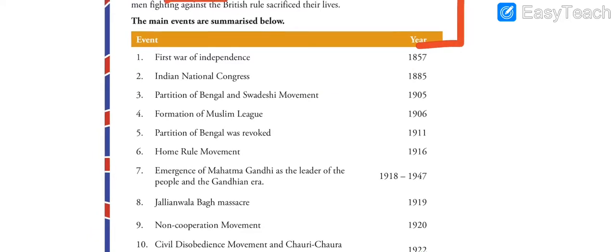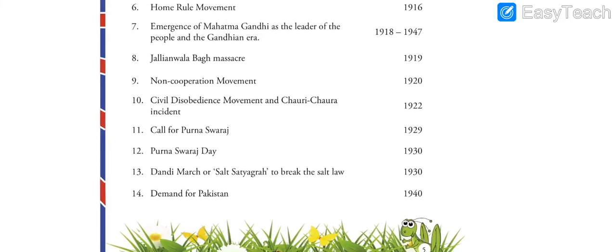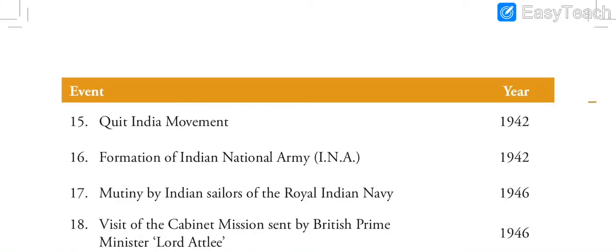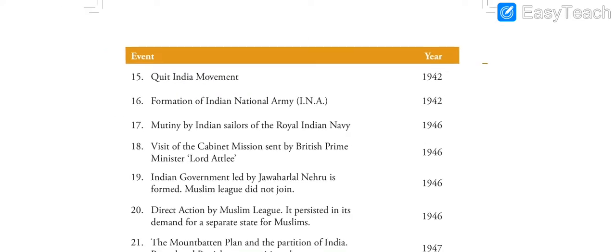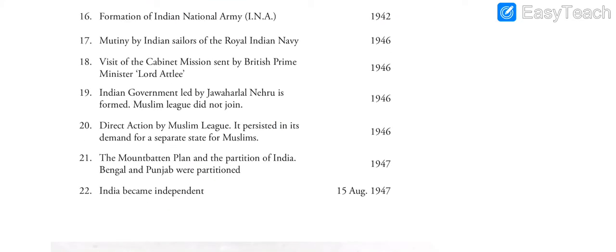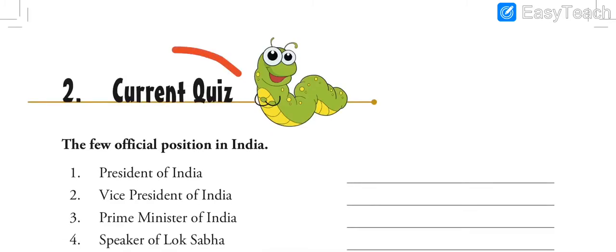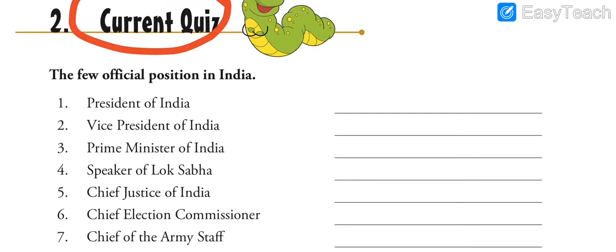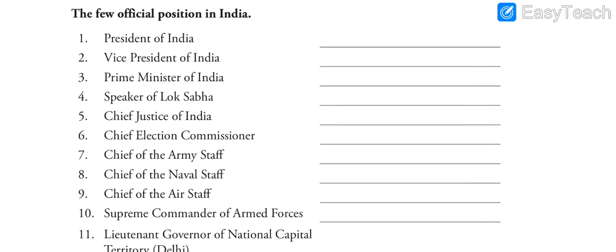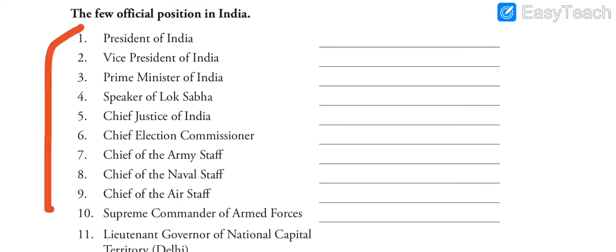So this was all which I was explaining to you through the story. So you must go through all these things, all these years, and you must know these very important dates. Second thing that we have discussed is the current quiz. What you have to do is fill all these details and write all the answers here.